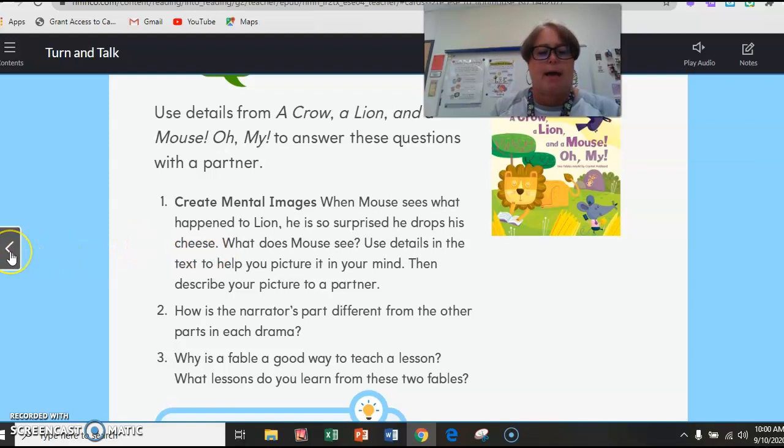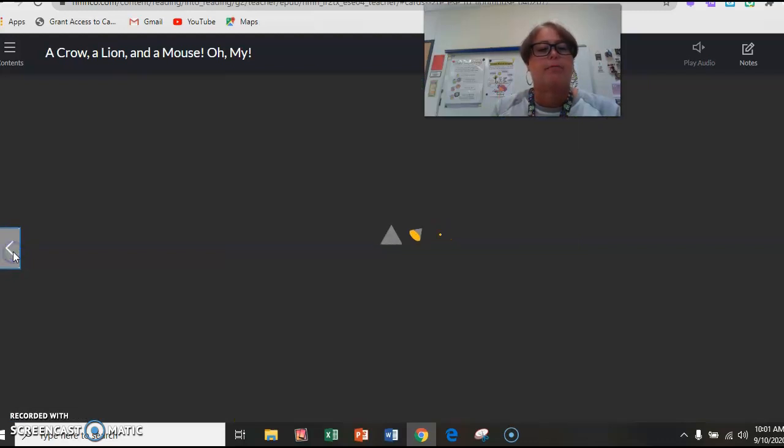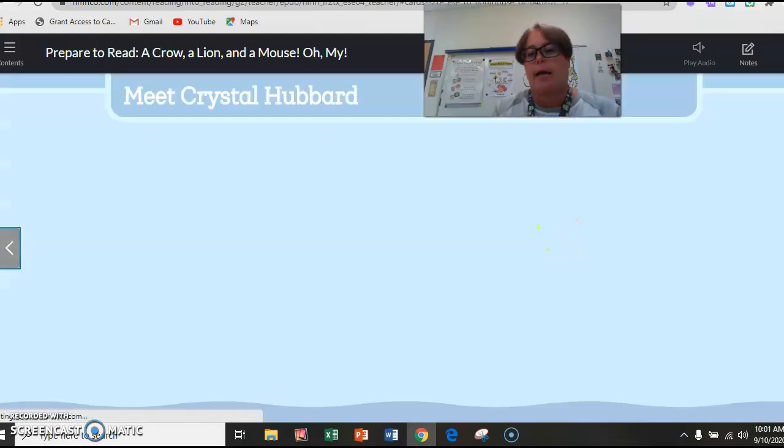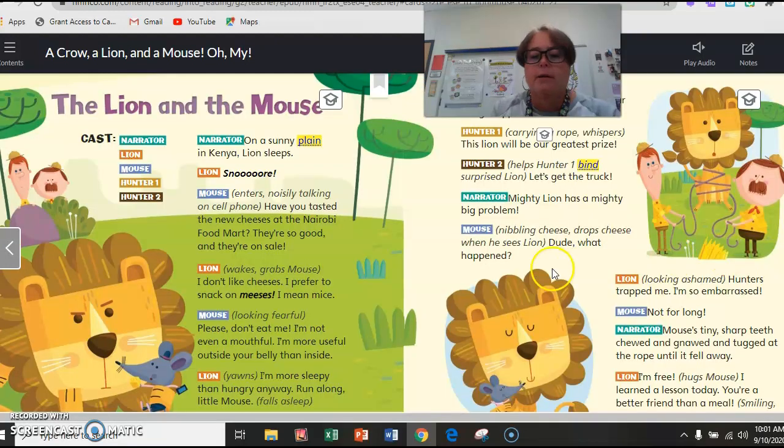So let's think back. He was so surprised he dropped his cheese. Let's go back. Oh, not there. And let's find where the lion, right here. The mighty lion has a big problem. What was his big problem? The hunters got him and tied him up. Here comes the mouse nibbling cheese and drops when he sees the lion.